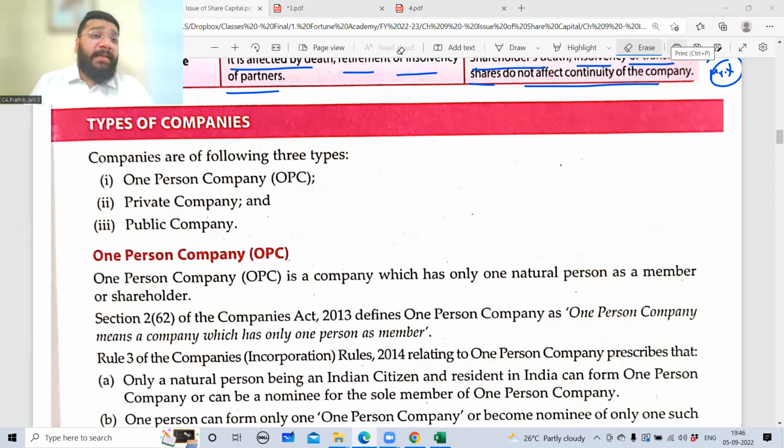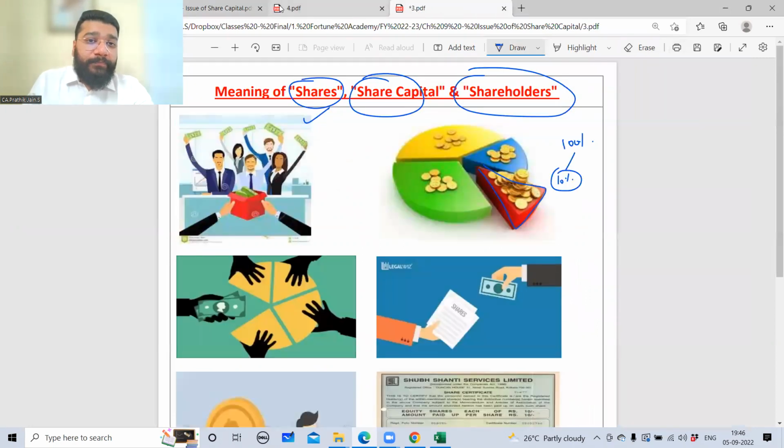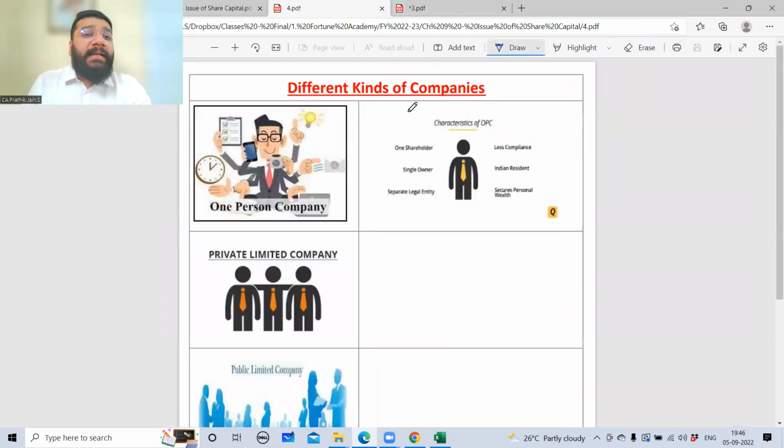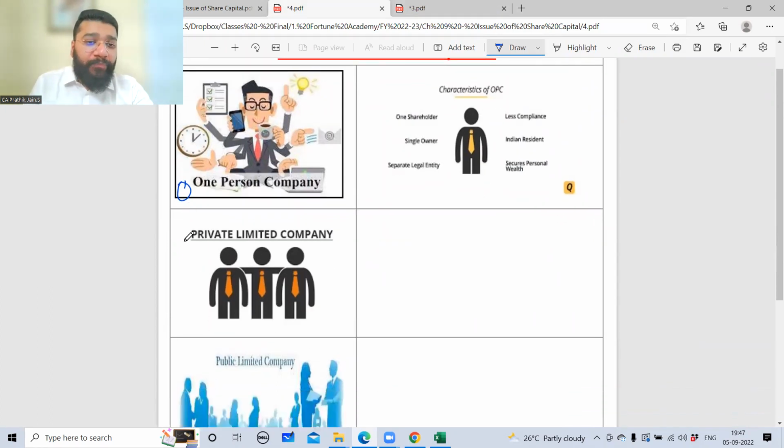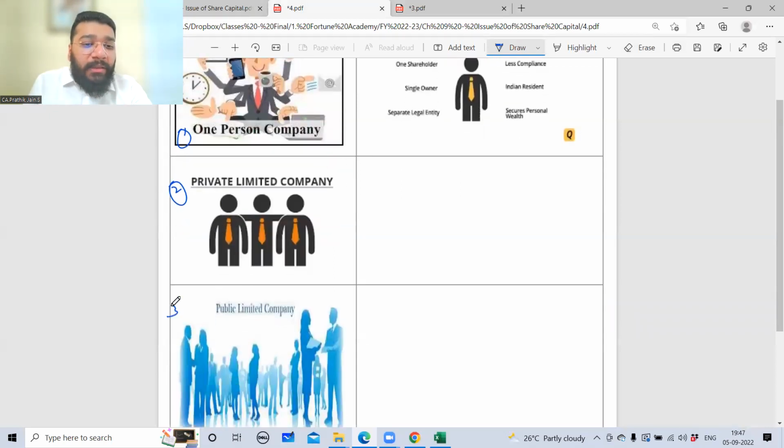So let's continue with the next concept, guys, which is types of companies. Now there are 3 different kinds of companies. The first kind of company is called a one-person company. Second, it is called a private limited company, which we are very familiar with. Now we often come across this word, private limited company. And the third is public limited company.